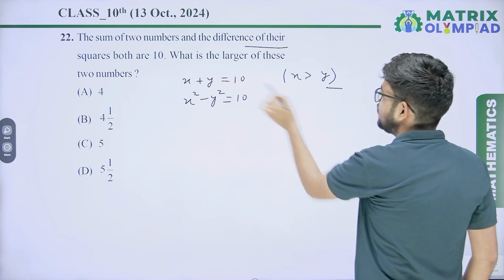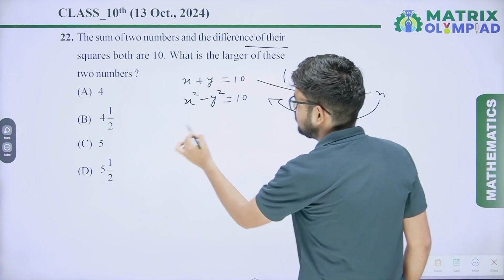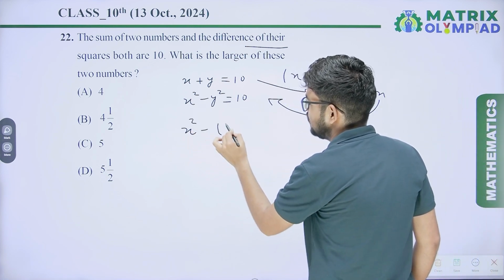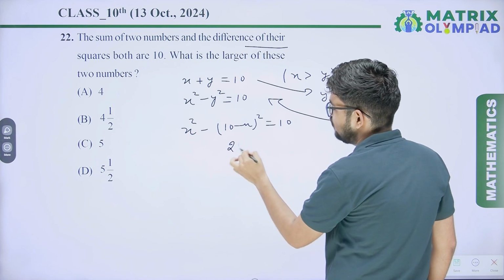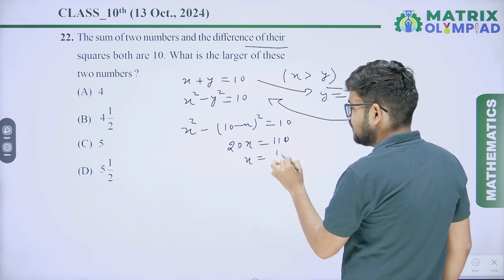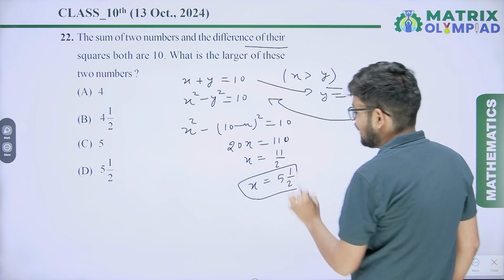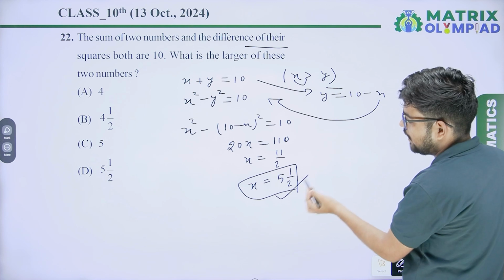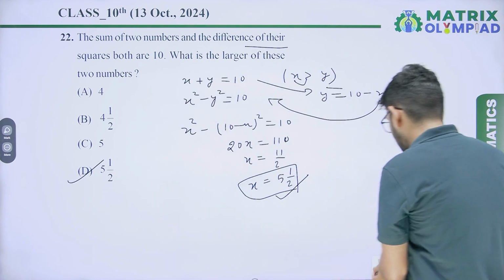So from here you will get y equal to 10 minus x, and put it in this equation, so you will get x square minus (10 minus x) whole square equal 10. After simplification you will get 20x equal to 110, so x equal to 11 upon 2, that means x equal to 5 and 1 by 2, and the larger number is x, so the value of x is 5 and 1 by 2. Option D will be the correct answer.